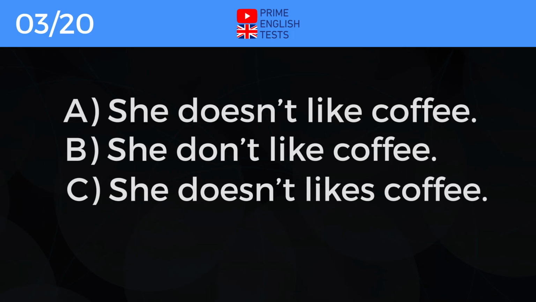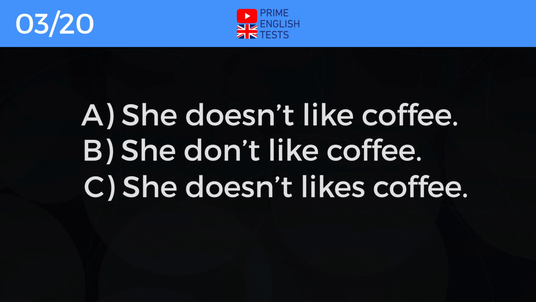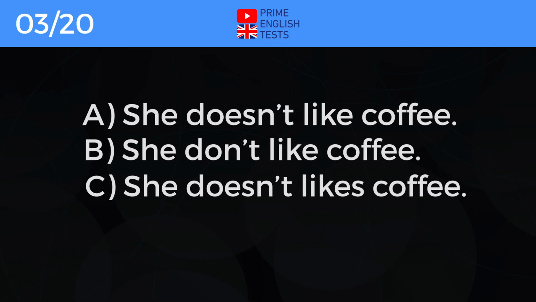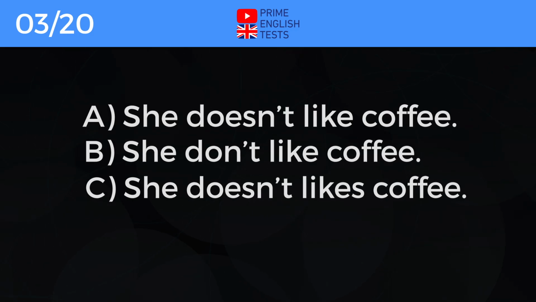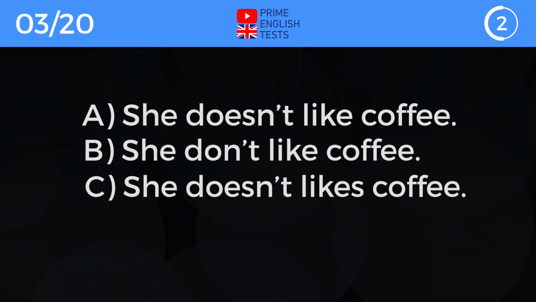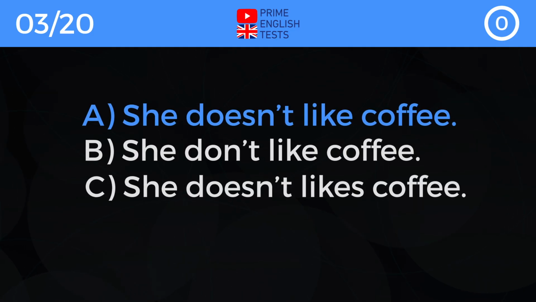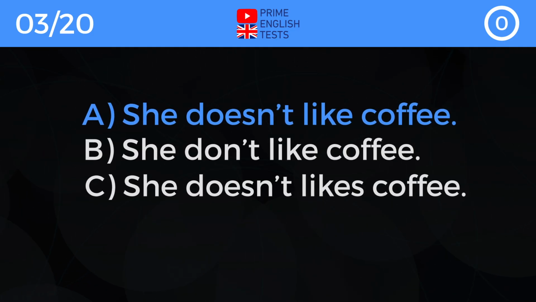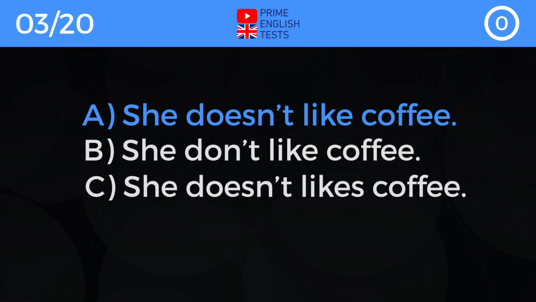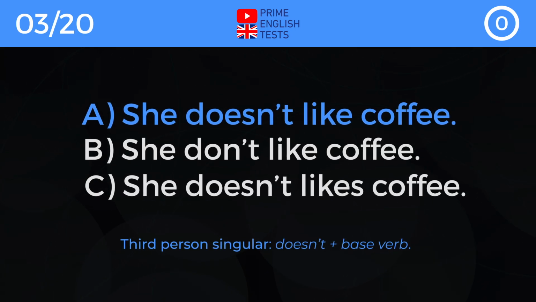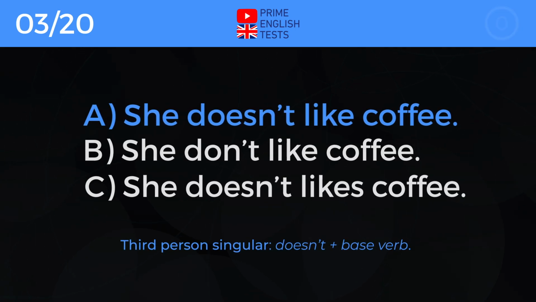A. She doesn't like coffee. B. She don't like coffee. C. She doesn't likes coffee. Correct answer is A. She doesn't like coffee. Third person singular, doesn't plus base verb.